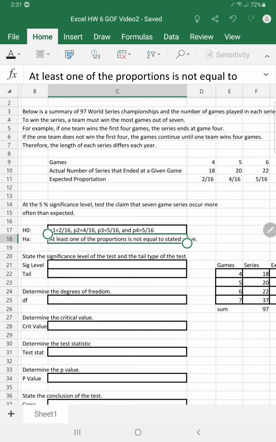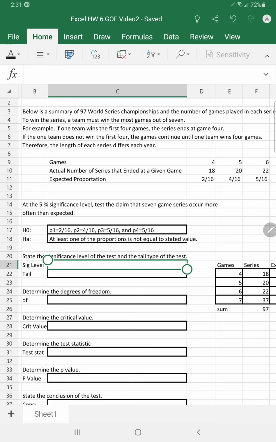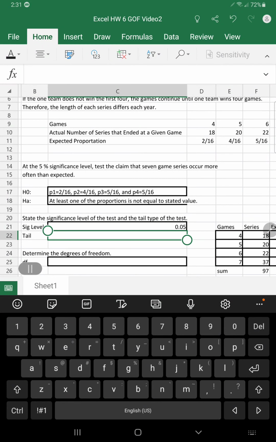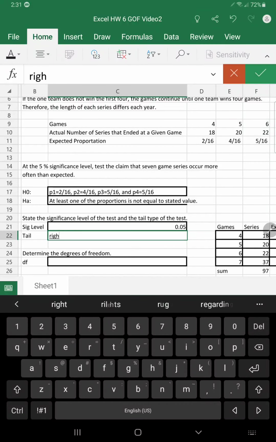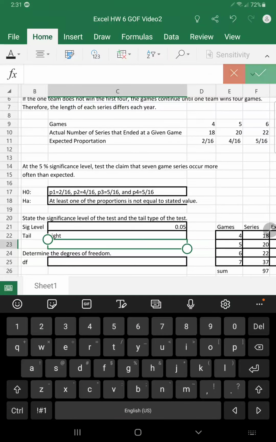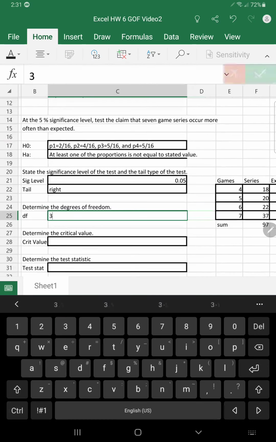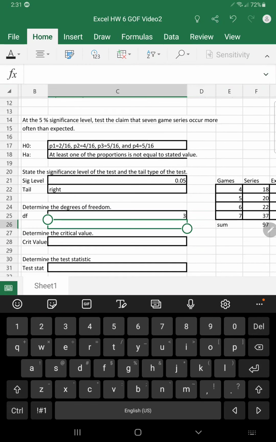So let's state the significance level of the test and the type of tail. Here we are told from our problem that we're looking at the 5% significance level. This is the goodness of fit test that will use the chi-square distribution, so those are always right-tailed. The degrees of freedom are the number of categories. We have 4 categories, games 4, 5, 6, and 7. So the number of categories minus 1, in this case, is 3.